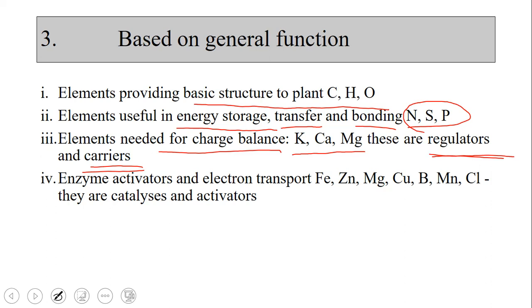And the fourth one is enzyme activators and electron transport. Enzyme activators are mostly micronutrients, like iron, zinc, magnesium, which is one macronutrient, cobalt, boron, manganese, chlorine. So these are called catalyzers and activators. These activate different enzymes. Around thousands of enzymes are activated by many of these micronutrients.